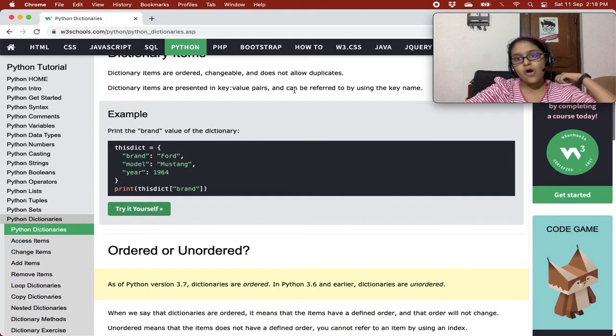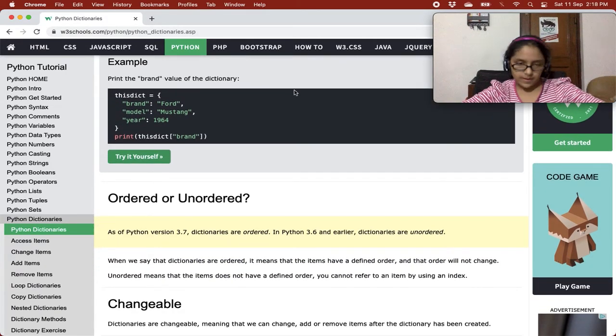Now, ordered and unordered. As of Python version 3.7, dictionaries are ordered. In Python 3.6, dictionaries were unordered. When we say that dictionaries are ordered, it means that it has a defined order and that order will not change. Unordered means that the items have no defined order and you can't refer to them by the index. What ordered basically means is that it has a defined order.